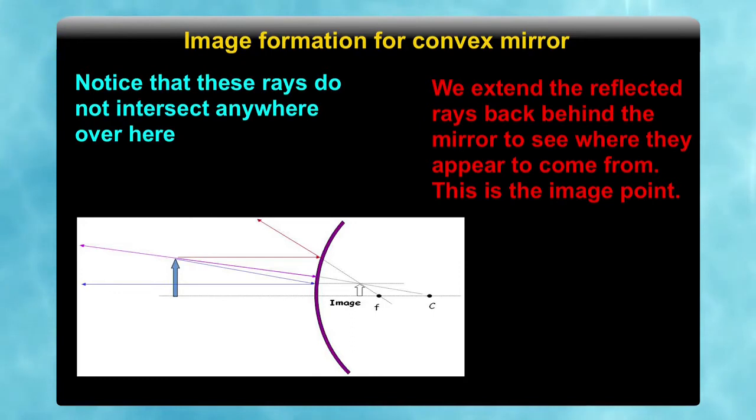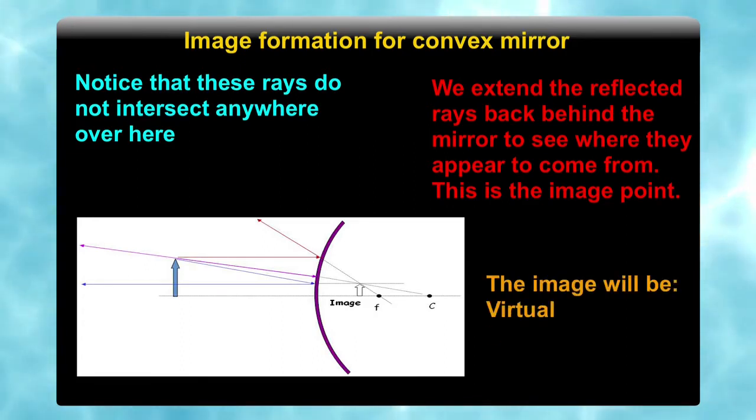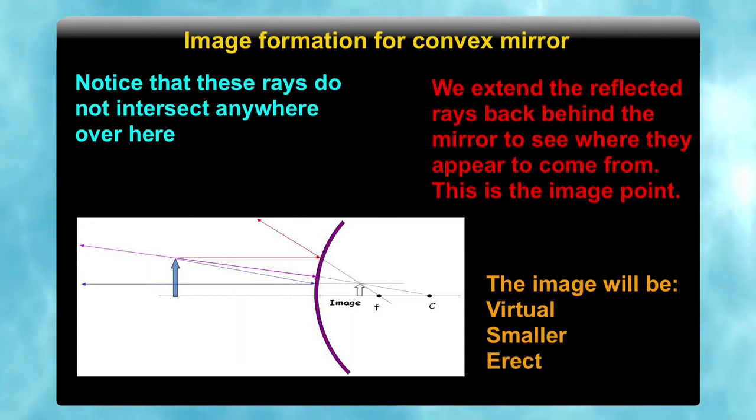Then what will we do? We extend the reflected rays behind the mirror to see where they appear to come from, and that will be the image point. So, you see that we extend the parallel ray, or the ray which is going towards the center of curvature, or which is coming from the focus. They meet at a point where the image is formed, but it really does not do so, it only appears to. So, that is the image formation in a convex mirror. The image will be virtual, smaller and erect.